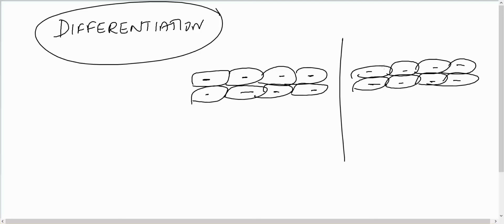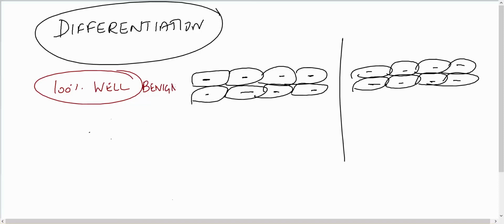If they resemble 100% morphologically and functionally, then we call it well differentiated. So differentiation means how much they resemble morphologically and functionally. If they resemble 100%, it is called well differentiated. And benign tumors, most of the time, are well differentiated.